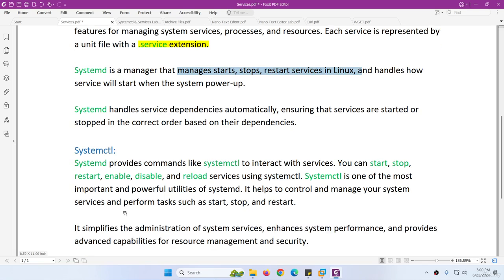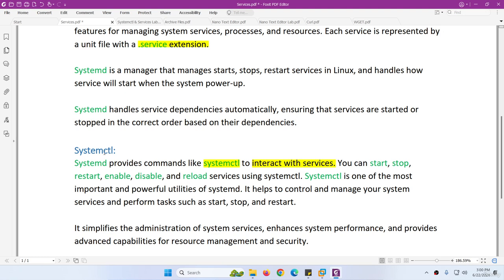So this systemd provides a command which is called systemctl, system control. The services which we discussed use this systemctl command to start, stop, restart, enable, disable, and reload the services.